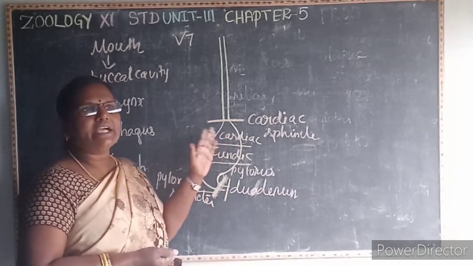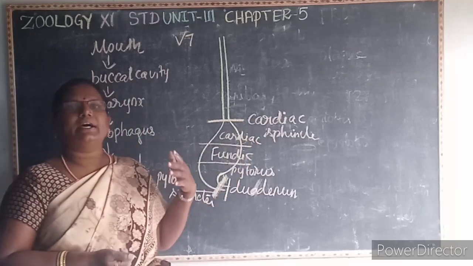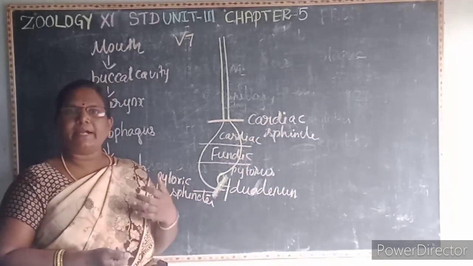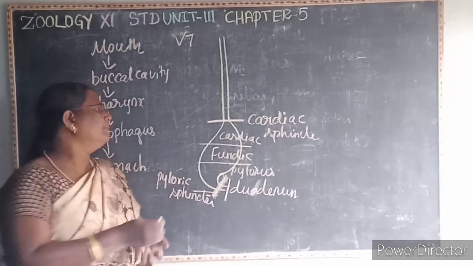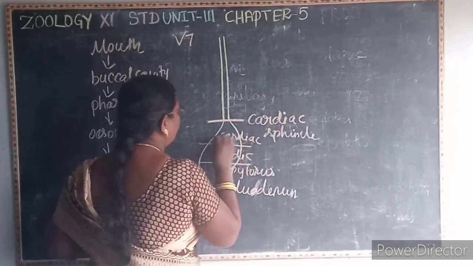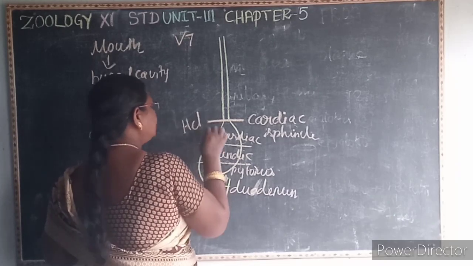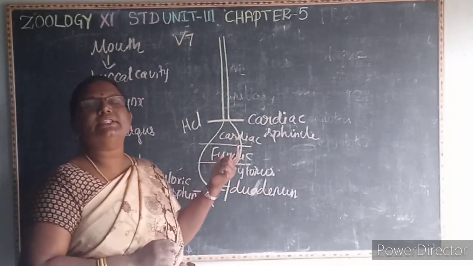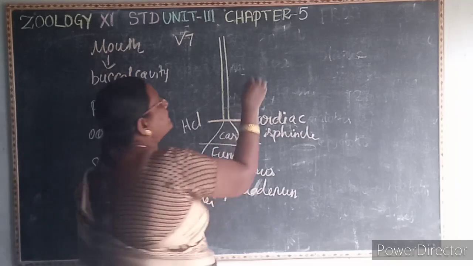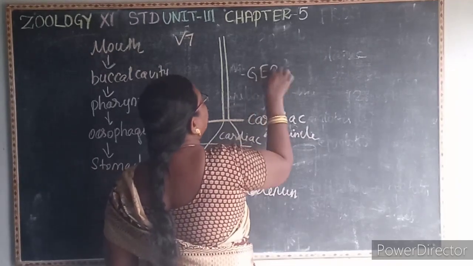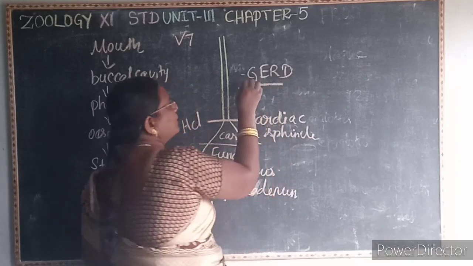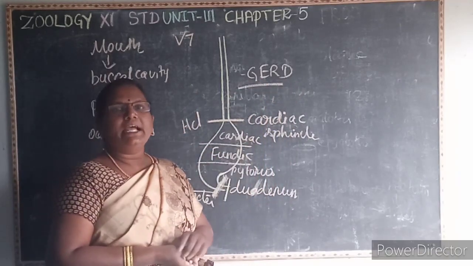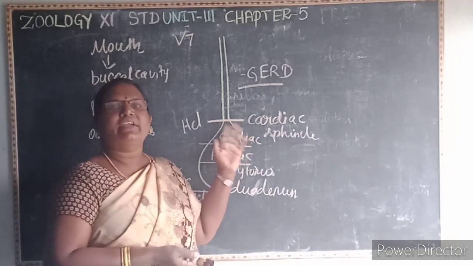When the cardiac sphincter does not contract properly, it allows the acid to flow back into the esophagus, which results in heartburn. That is known as what? GERD. What is GERD? Gastro-esophageal reflux disorder.